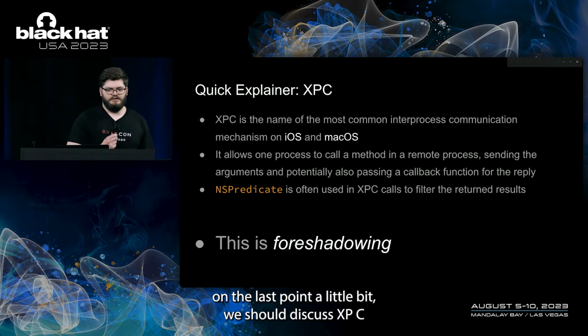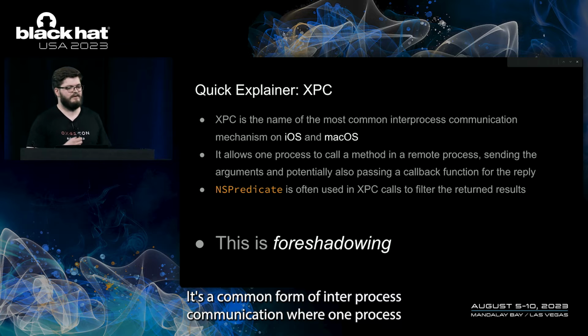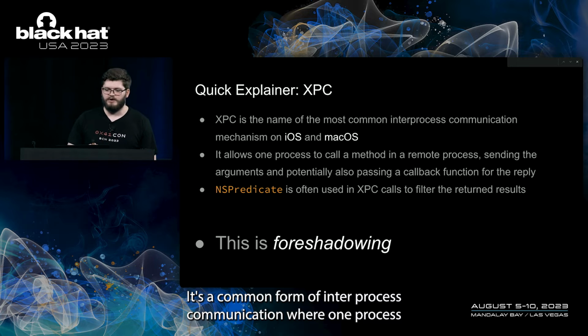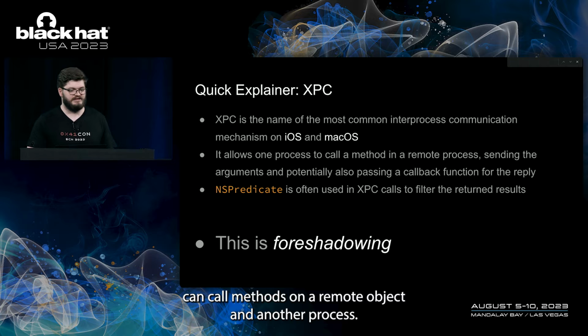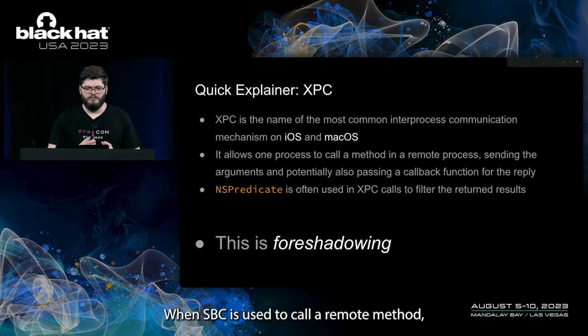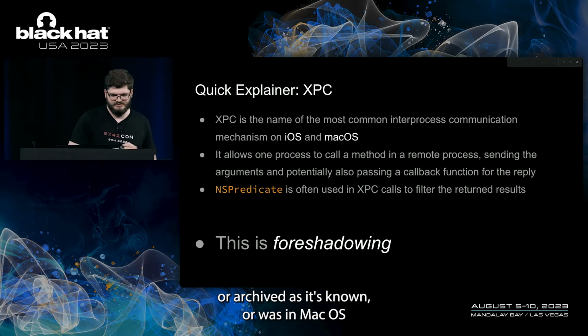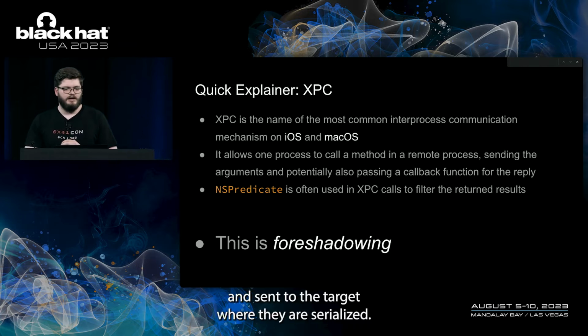To expand on the last point a little bit, we should discuss XPC. It's a common form of inter-process communication where one process can call methods on a remote object in another process. When XPC is used to call a remote method, the arguments are passed by the sender, and they're serialized, or archived, as it's known on iOS and macOS, and sent to the target where they are deserialized.